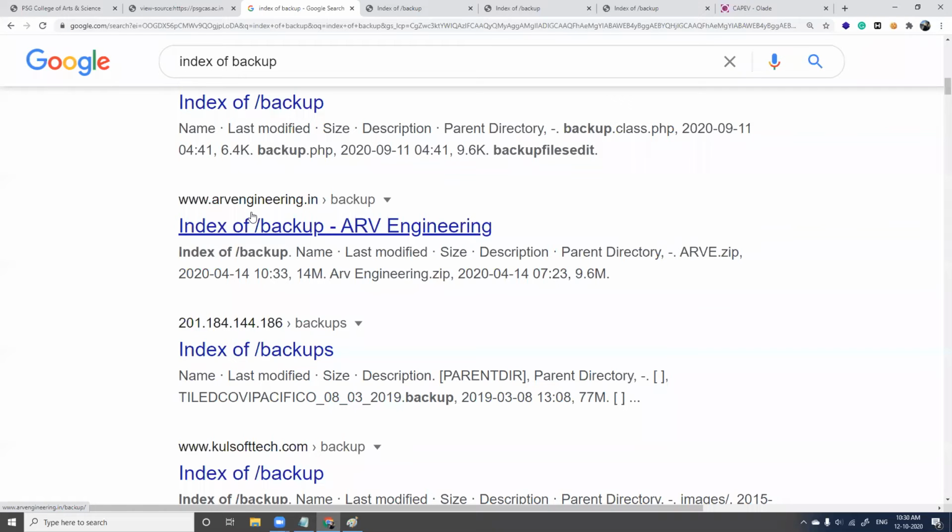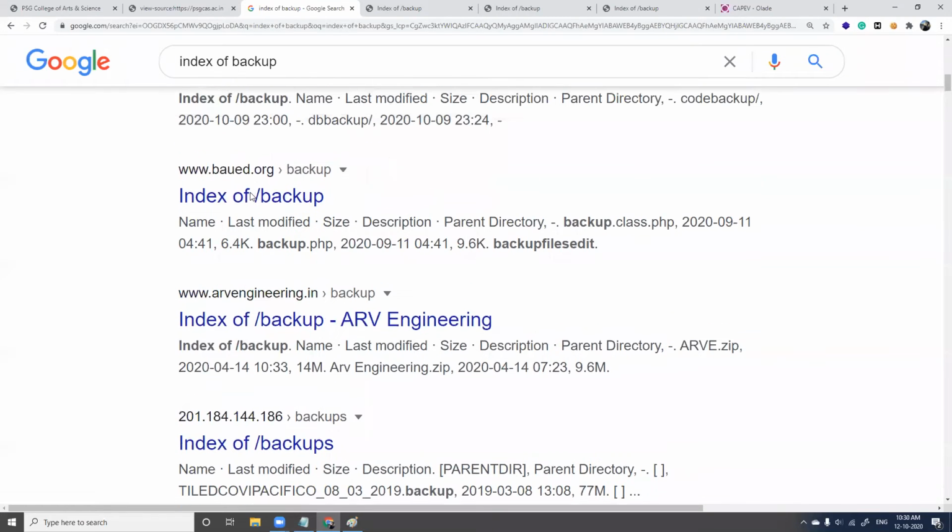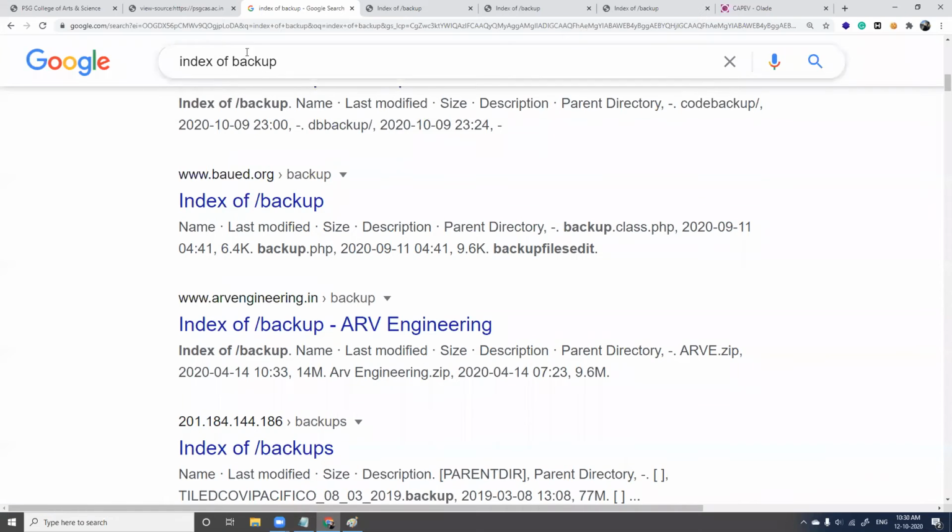Probably I'll tell you how to write a simple report, what this report structure should have. But first we'll concentrate on identifying how to use Google Dorks, simple Google Dorks like this. We have more complex Google Dorks, I'll show you that as well. But try to understand the simple Google Dorks with the logic.